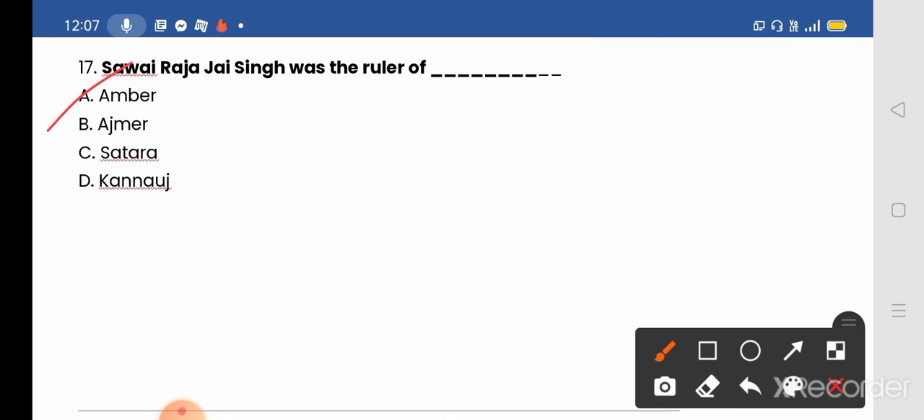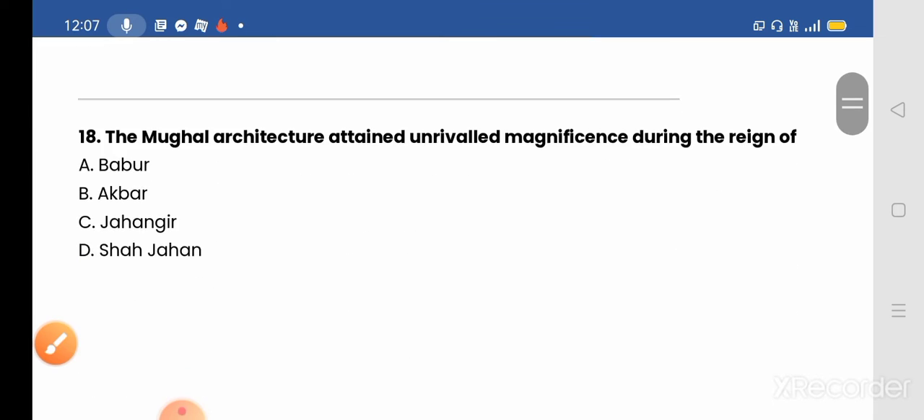Maharaja Sawai Raja Jai Singh, who reigned from November 1688, was the Hindu Rajput ruler of the kingdom of Amber, which later came to be known as Jaipur. He was born at Amber, the capital. He became ruler of Amber at the age of 11 after his father Maharaja Bishan Singh died on 31st December 1699.